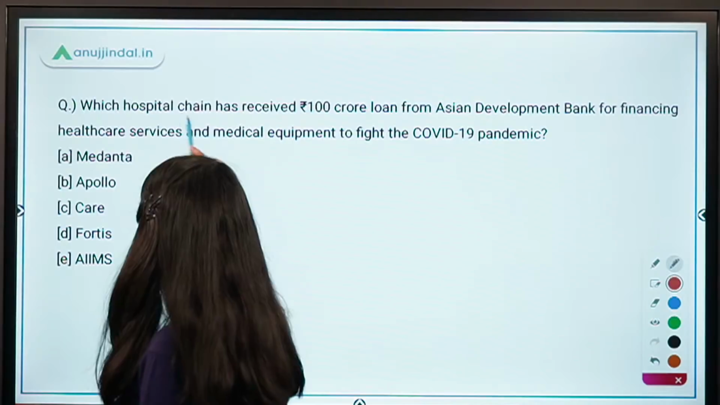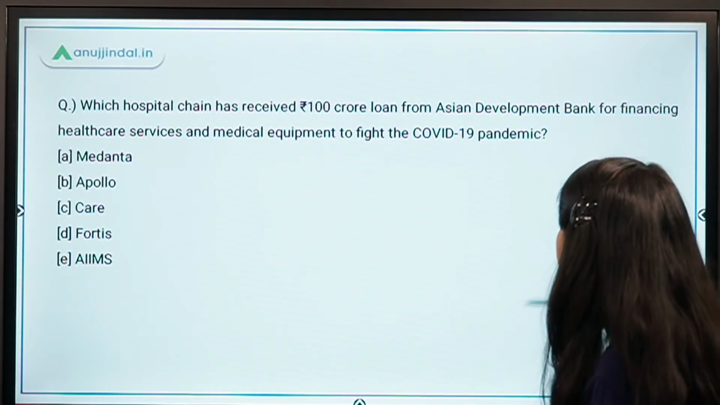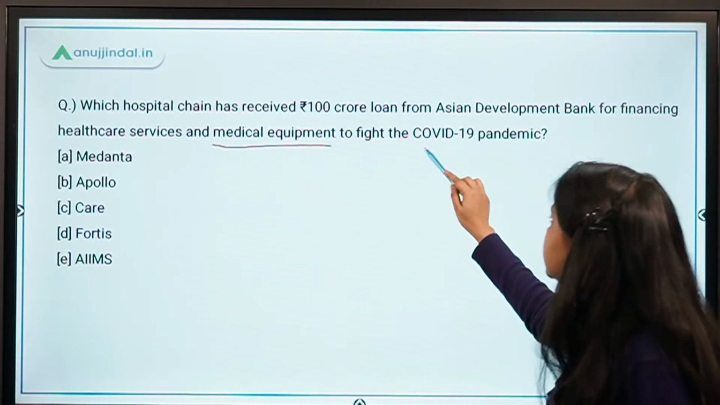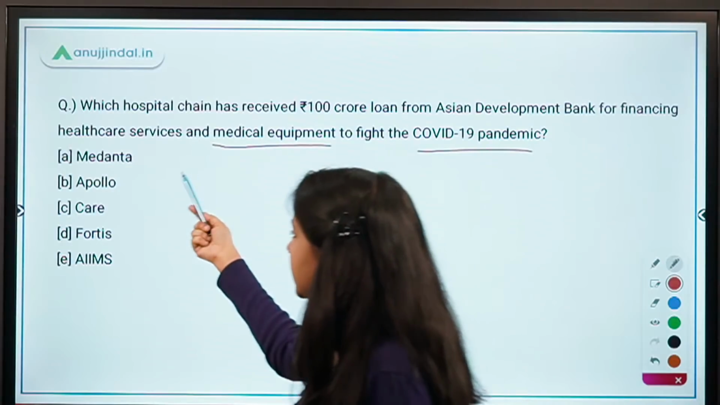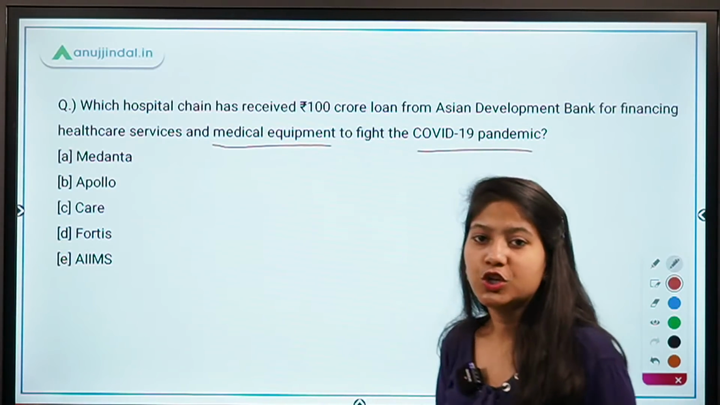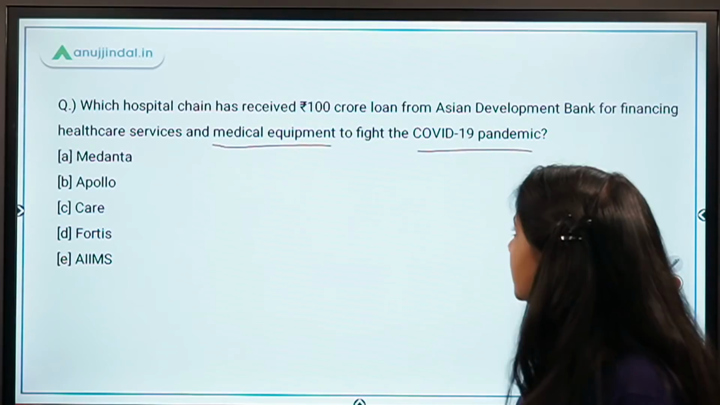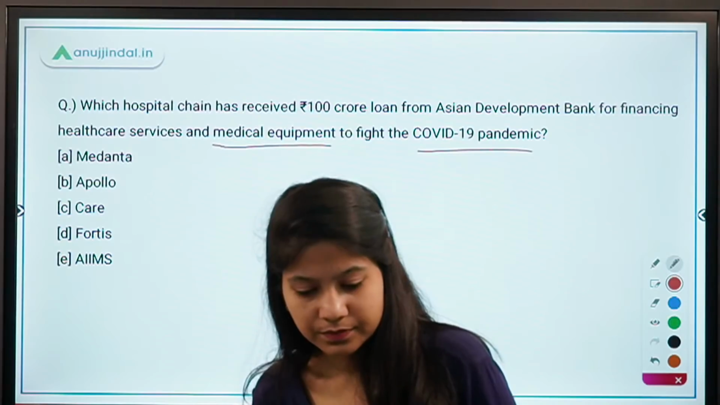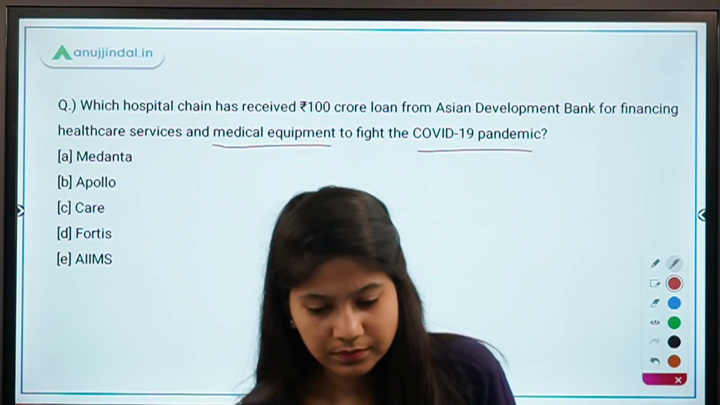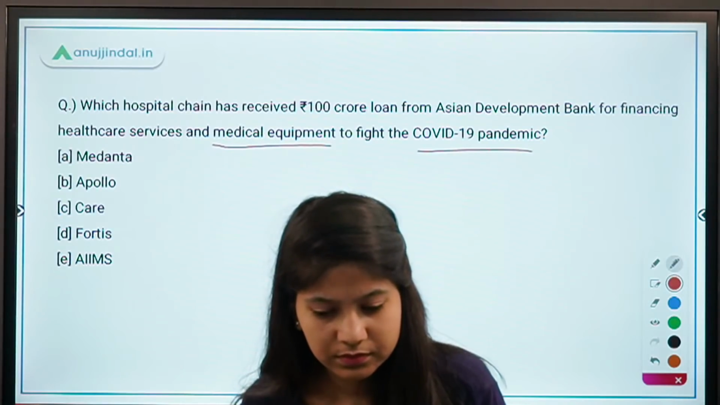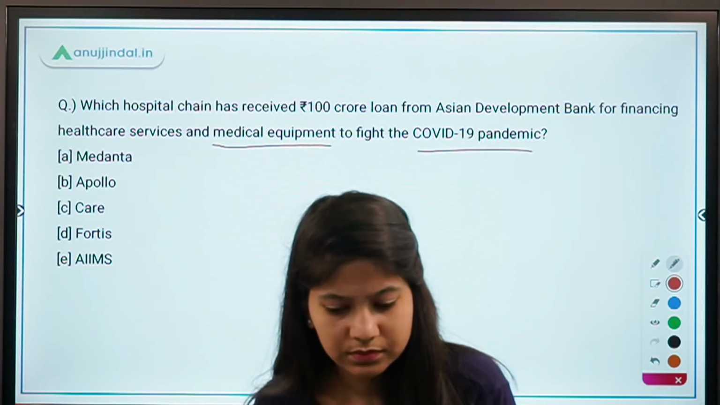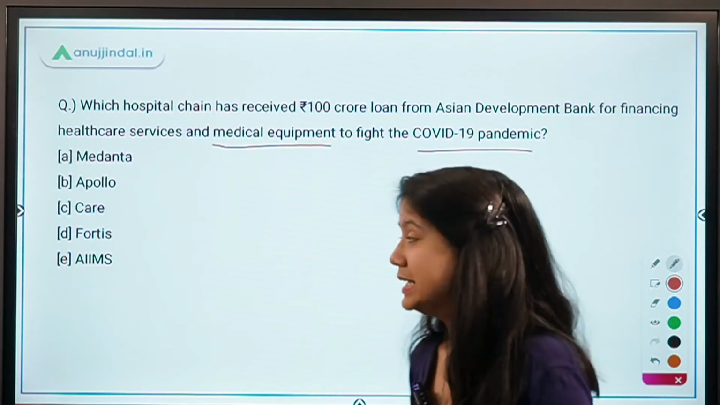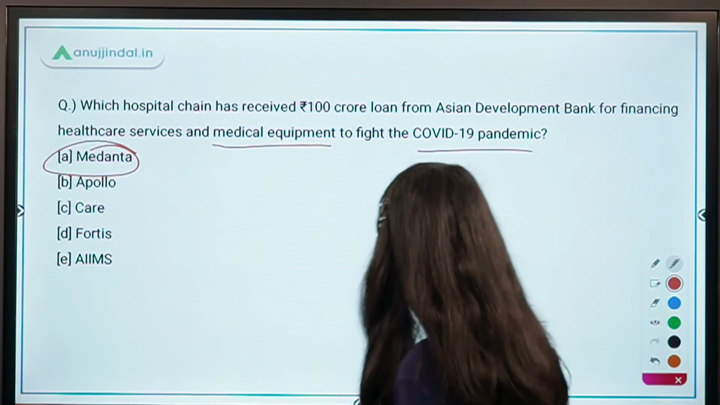Next, which hospital chain has received 100 crore loan from Asian Development Bank for financing healthcare services and medical equipment to fight the COVID-19 pandemic? Medanta, Apollo, Care, Fortis are names. Which hospital chain has got 100 crore loan from Asian Development Bank? Yes, it's option A, Medanta.